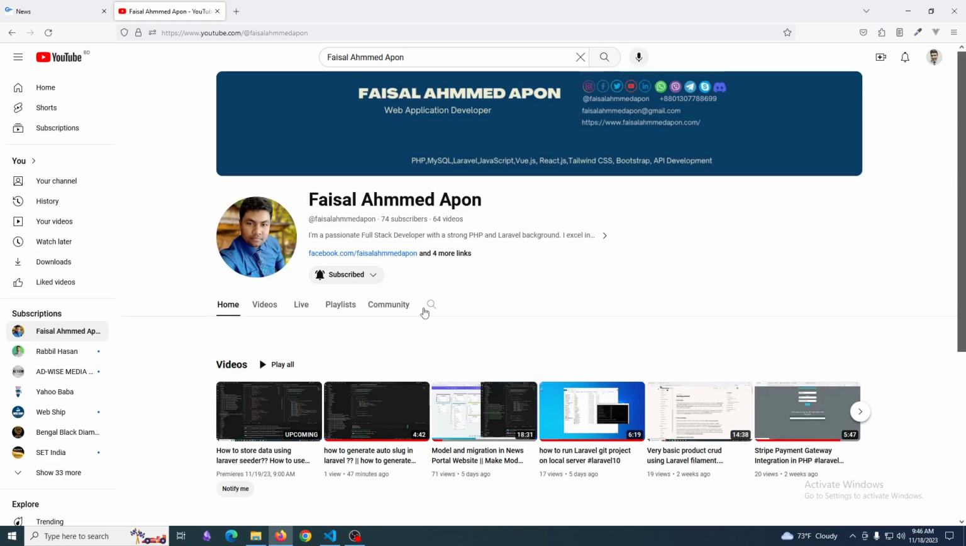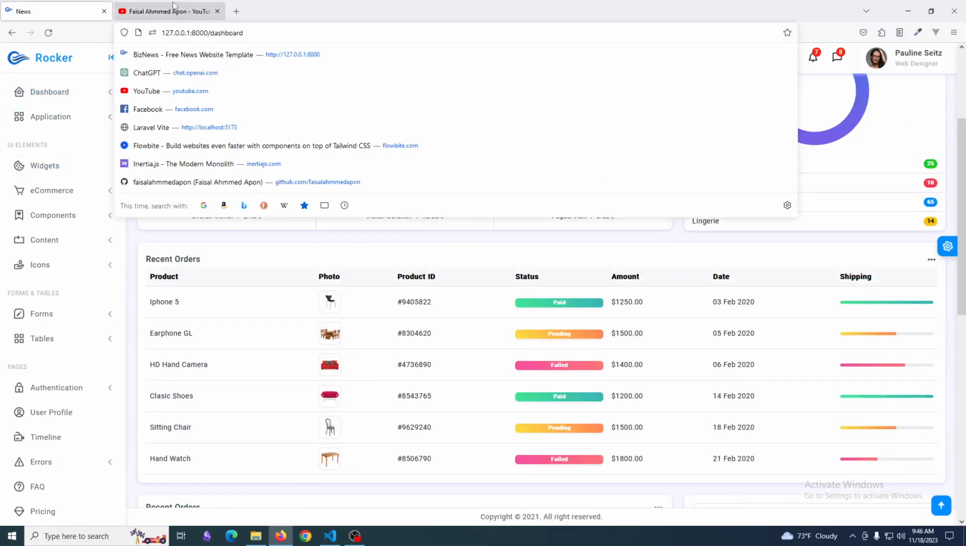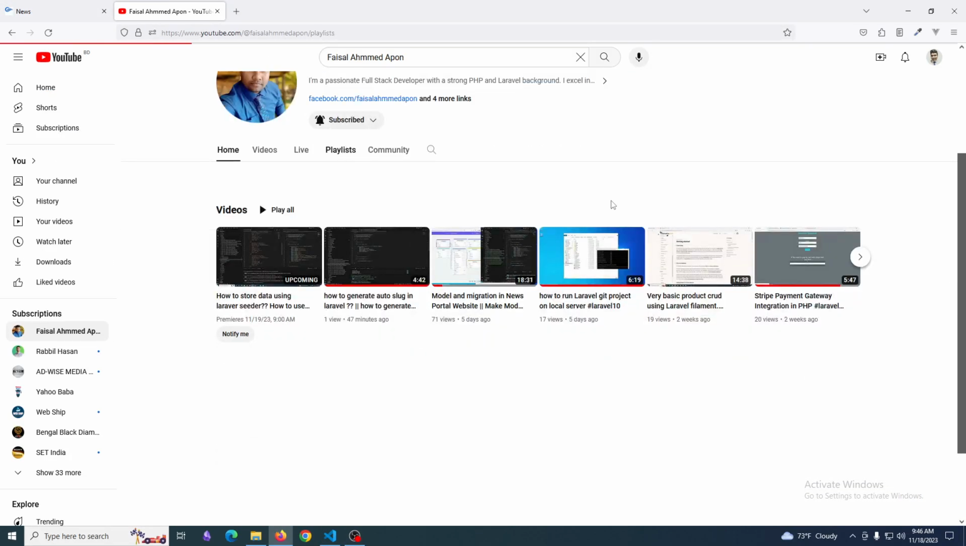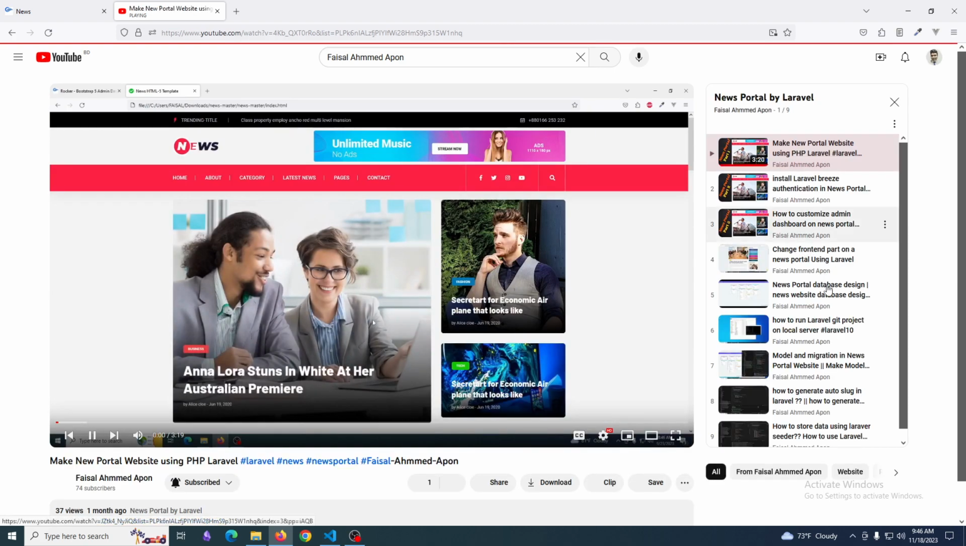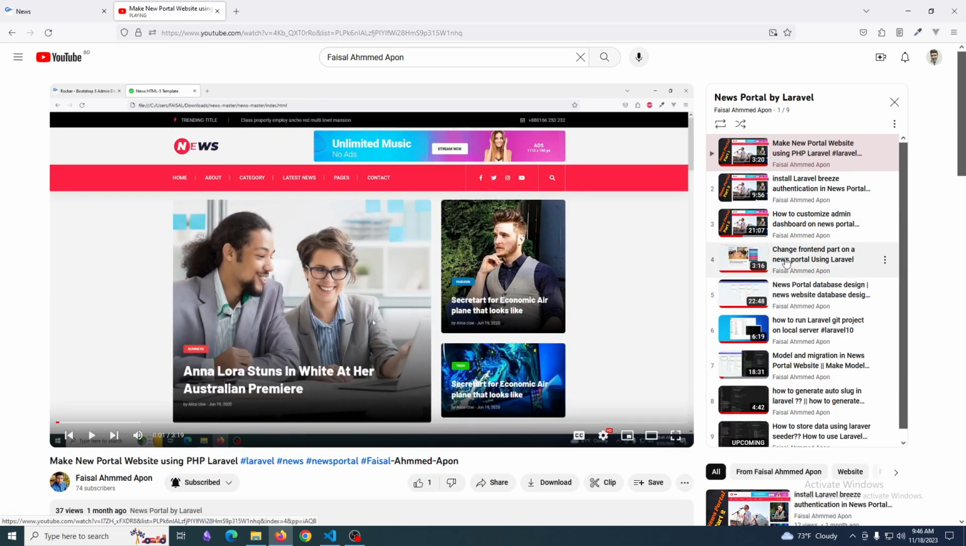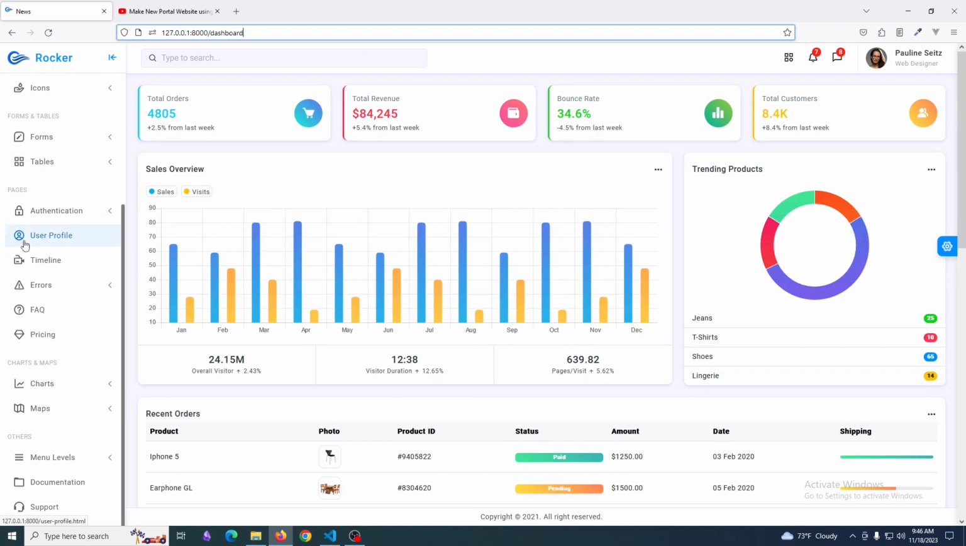So let's jump to the project. Here is the project. Right now it is the backend. I have already made some videos, hopefully you watched them. Here are the videos on how to customize the admin dashboard. In this video, I showed how to get the admin template on the backend side. Today we will learn how to run the admin template separately.